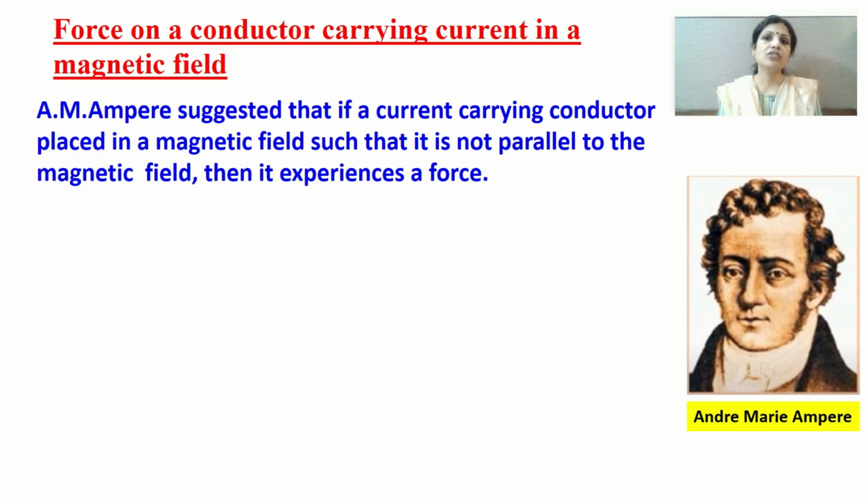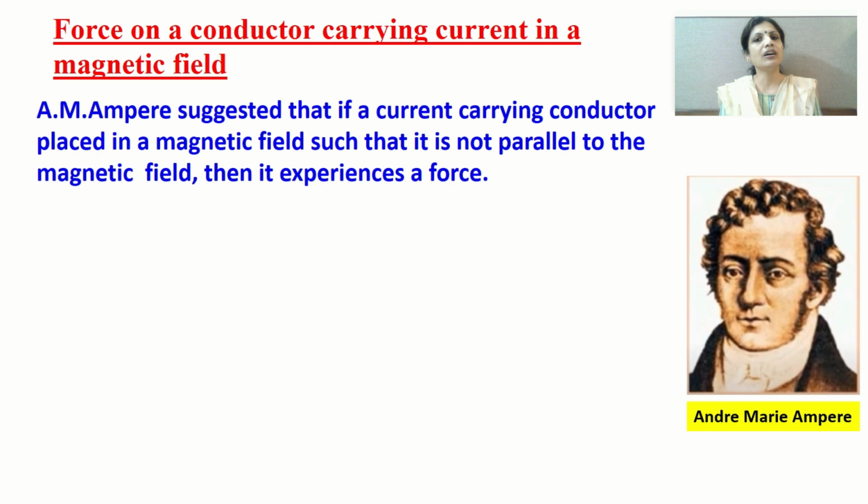But suppose we just pass electric current through the conductor, it remains stationary. It doesn't move. But the same conductor, if you place it in a magnetic field, and the conductor should be a current carrying conductor, then the conductor experiences a force and moves. This is called the force acting on a conductor which carries electric current, and this is possible only when it is placed in a magnetic field. So let me make you understand this.